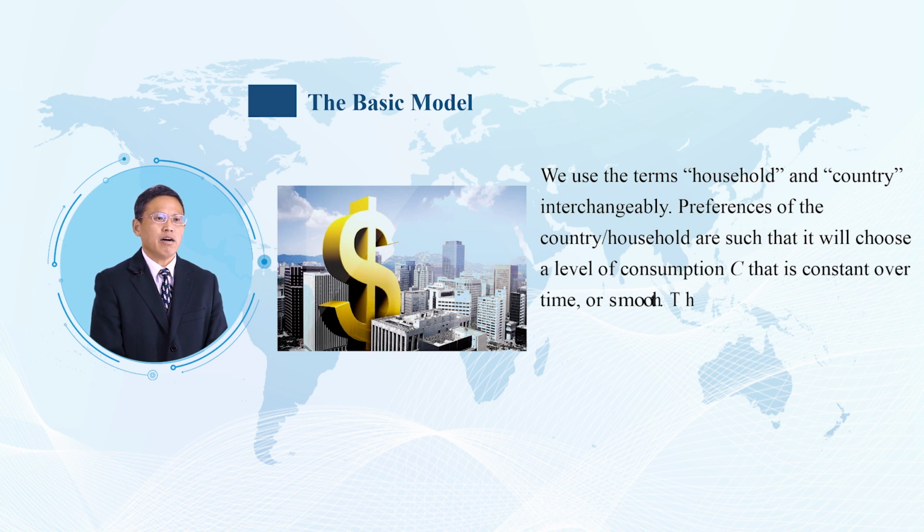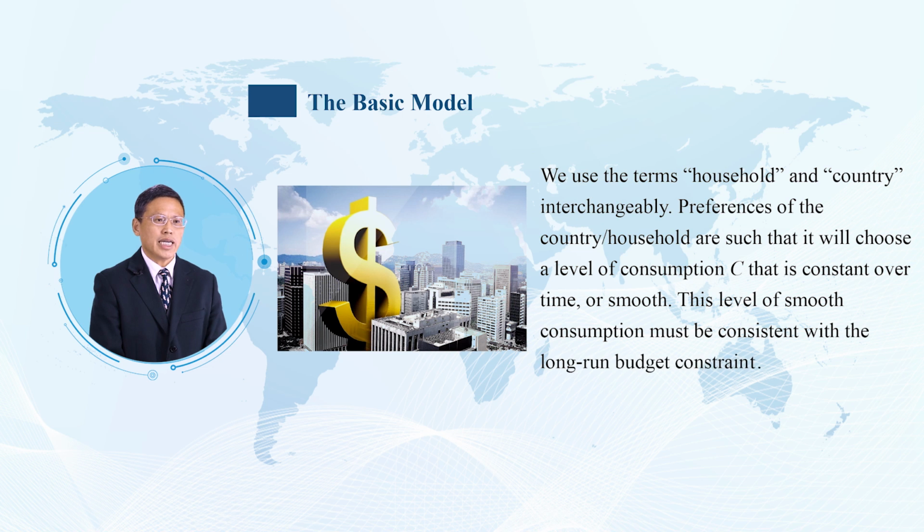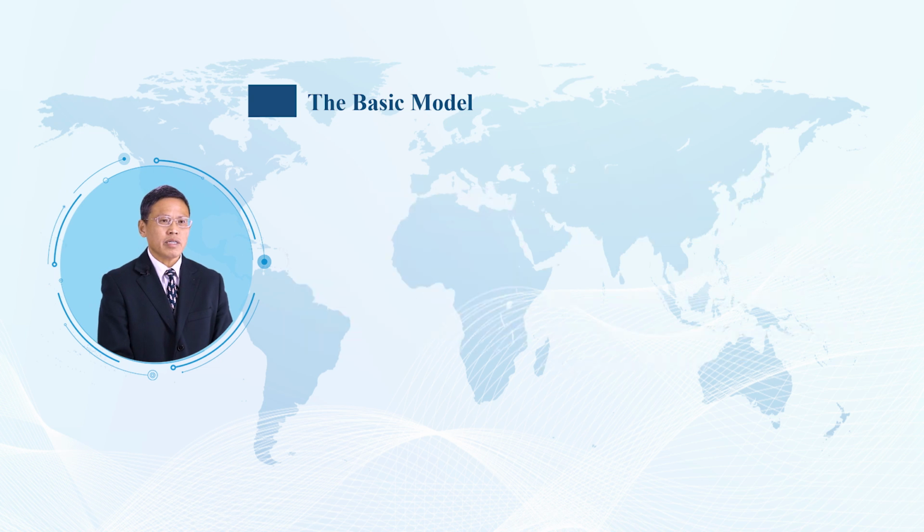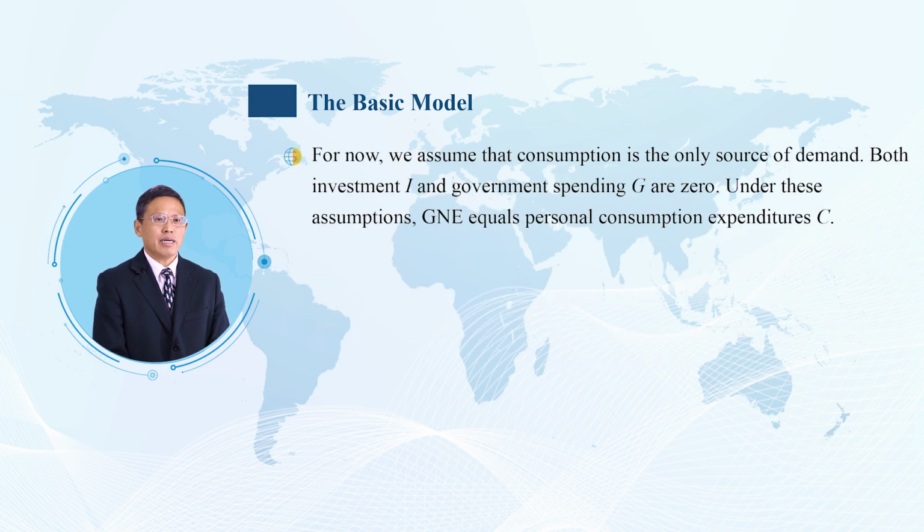Preferences of the country or household are such that it will choose a level of consumption, say C, that is constant over time, or smooth. This level of smooth consumption must be consistent with the long-run budget constraint. For now, we assume that consumption is the only source of demand.